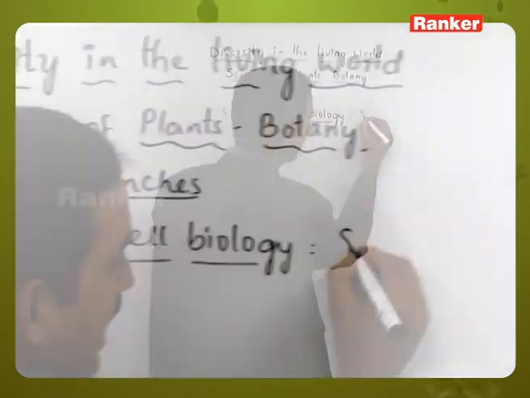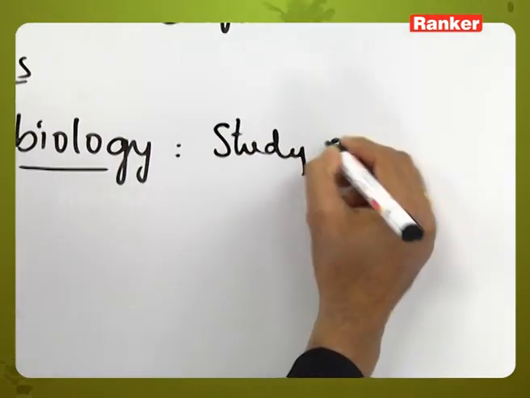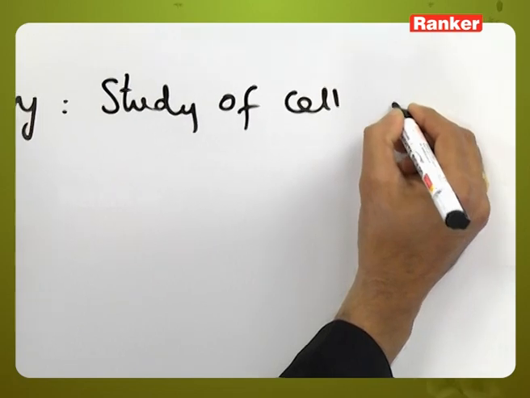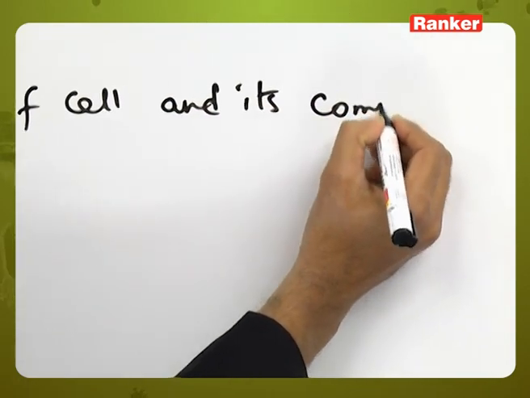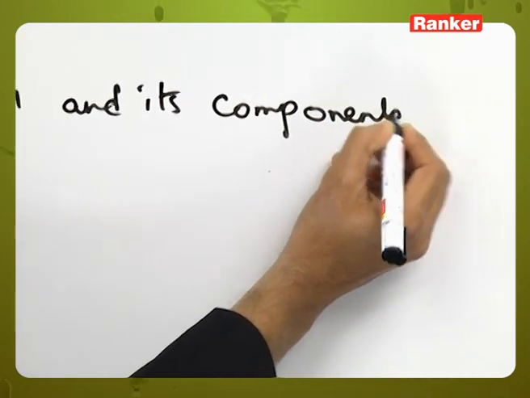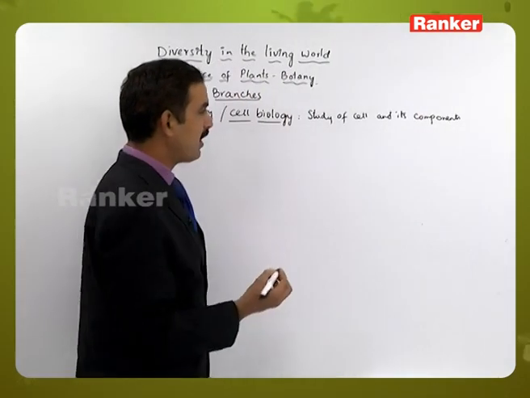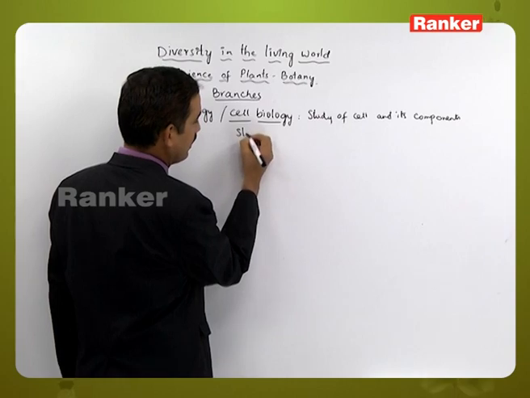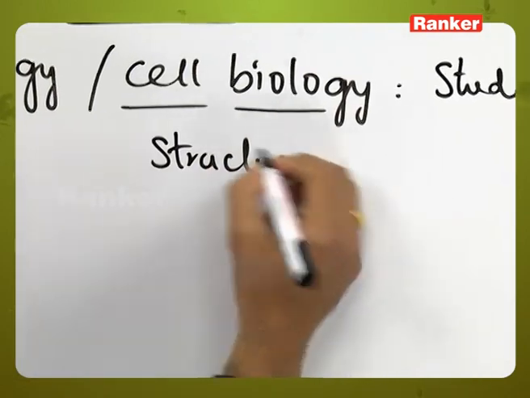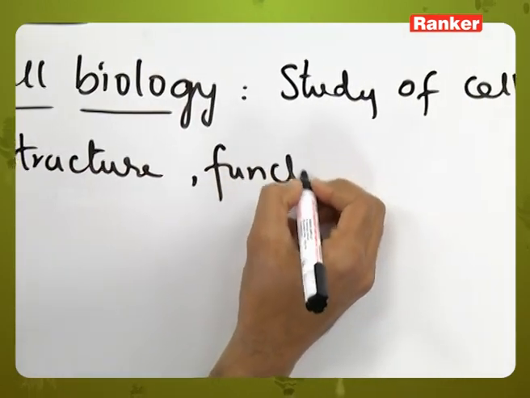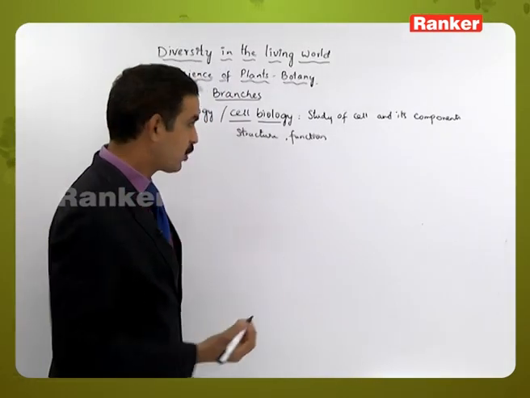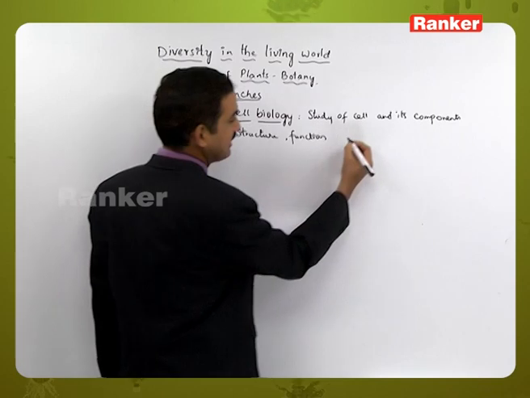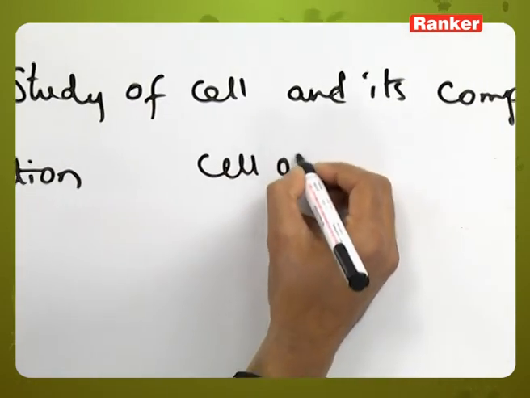So here, the study of the cell and its components. Not only the study of structure, they studied the functions of the cell and its cell components. The cell components include various parts which are present in the cell. Those are cell organelles also.